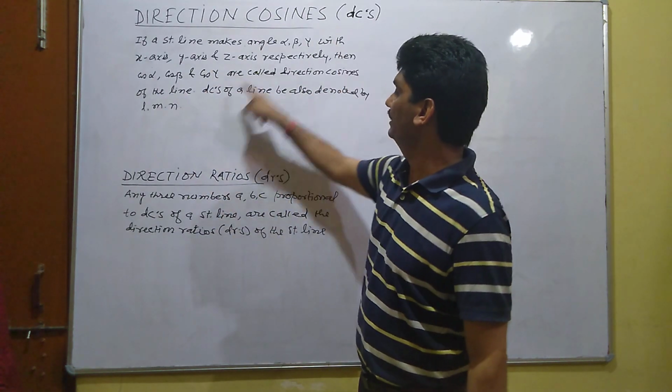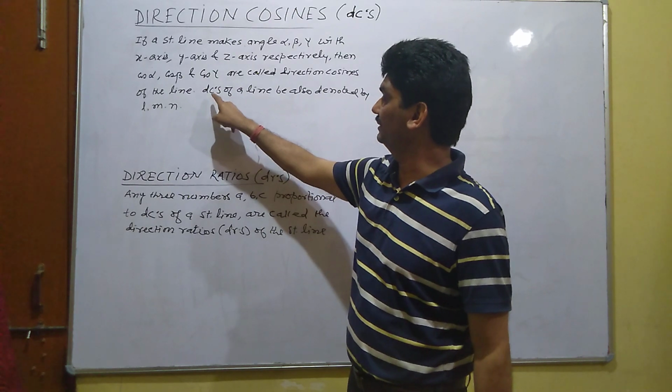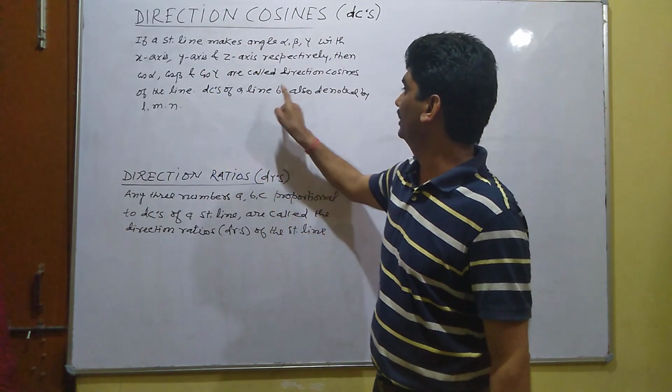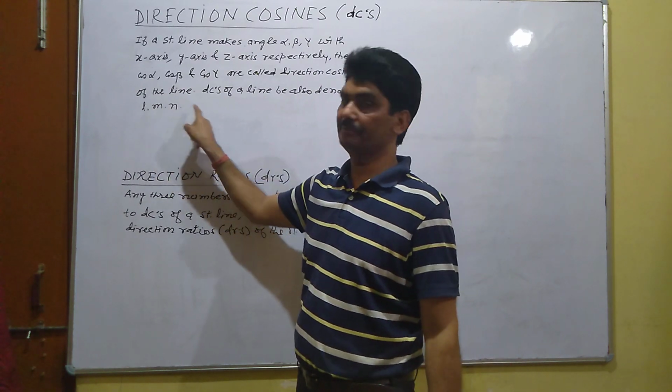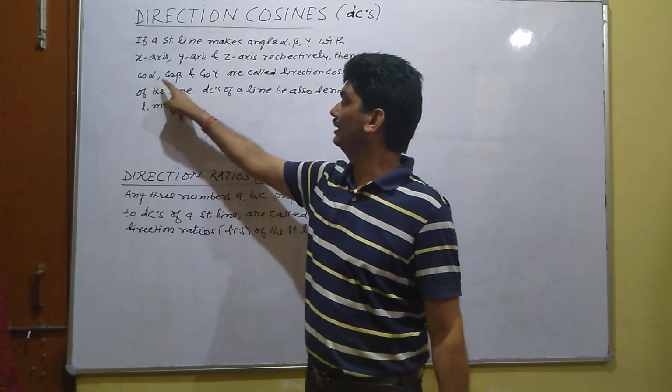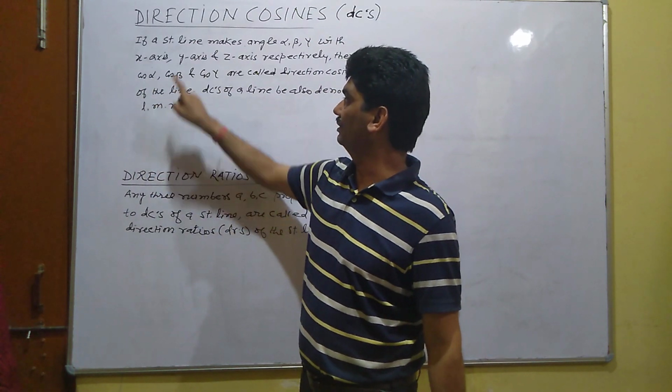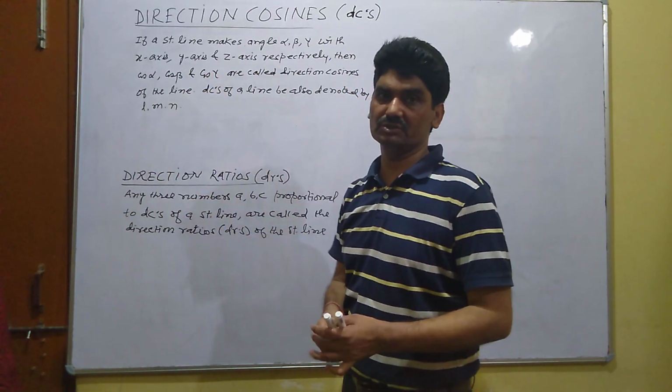In short, we write the direction cosines of the line, also denoted by l, m, n, that is l equal to cos alpha, m equal to cos beta, n equal to cos gamma.